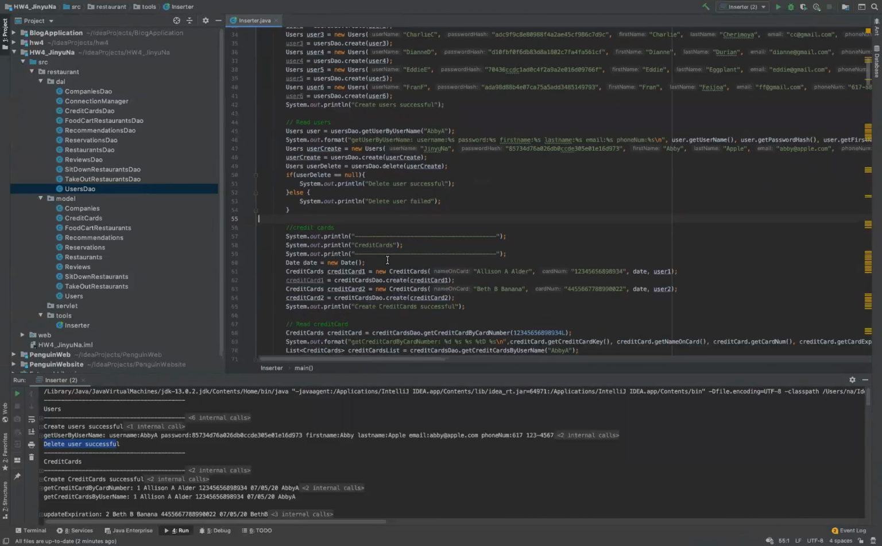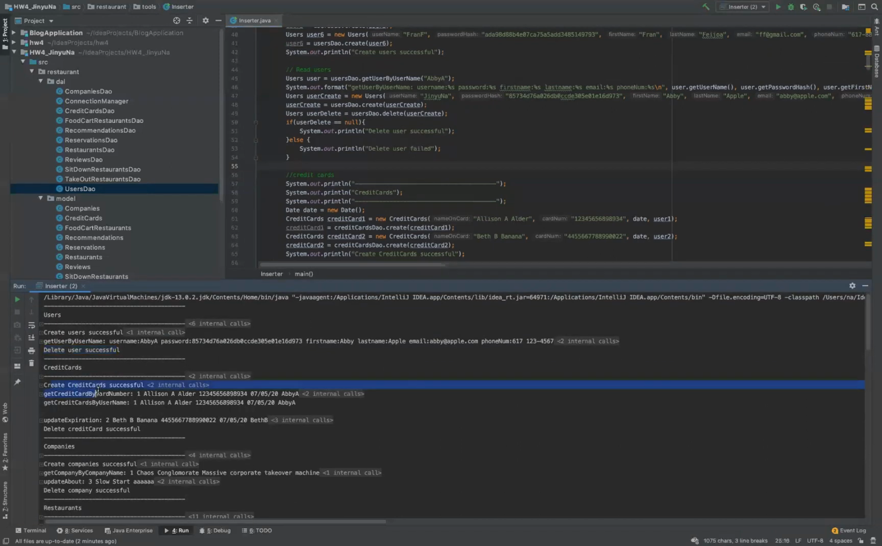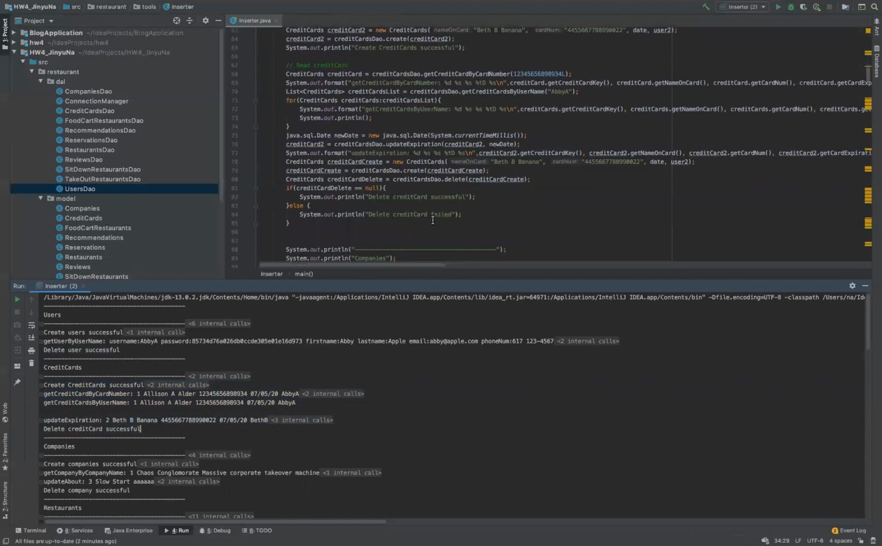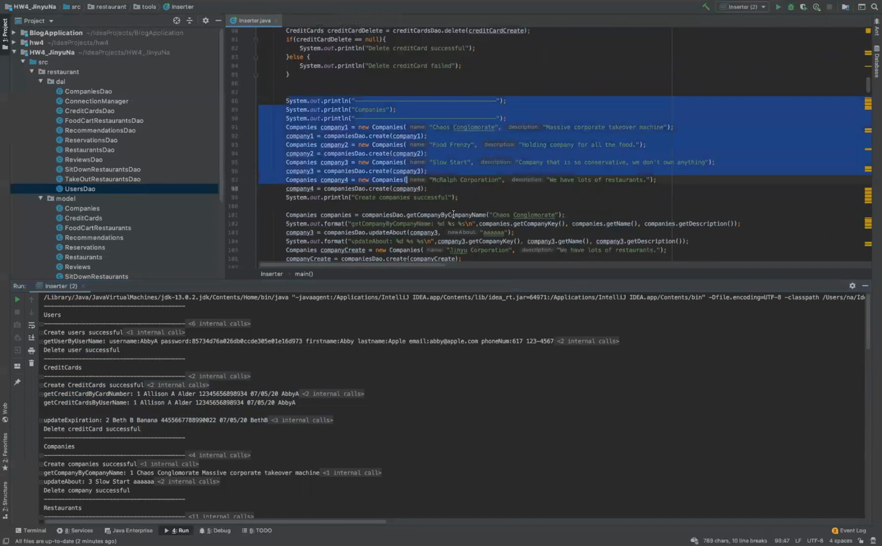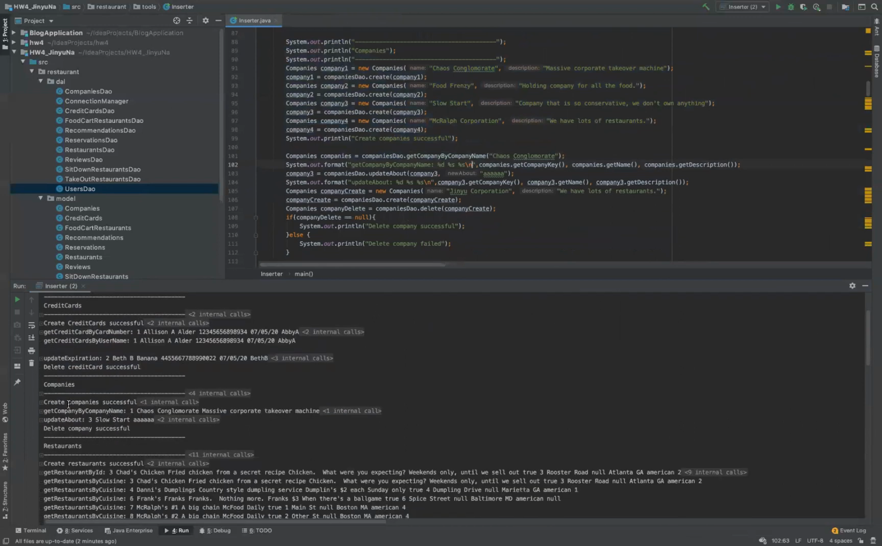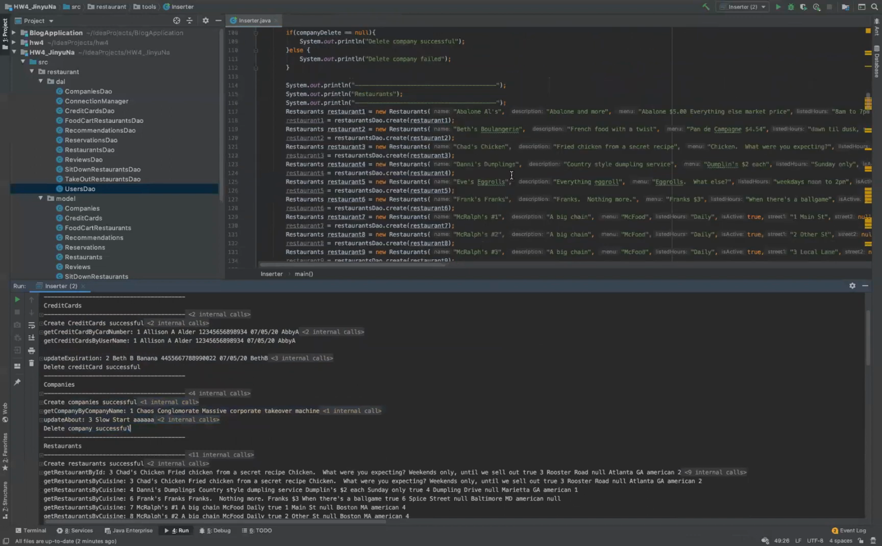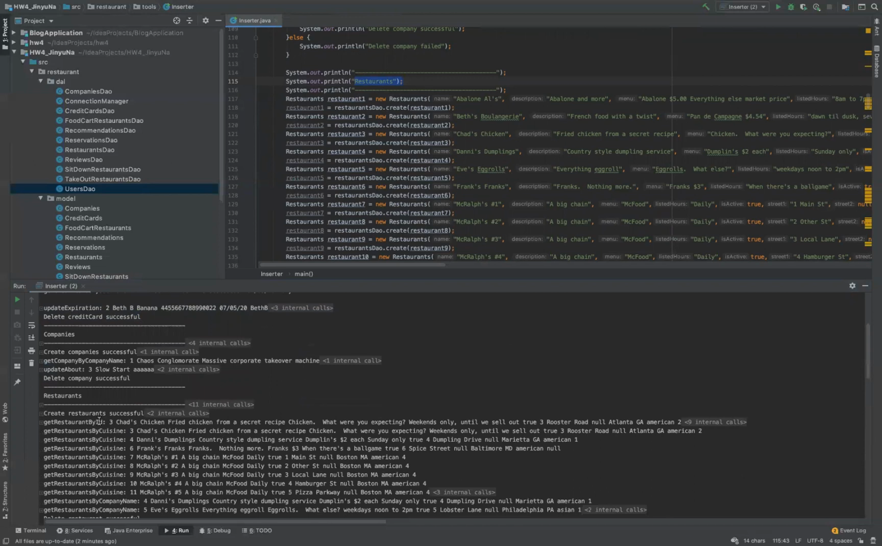Okay, the next one is credit cards. It has 5 functions here. And the companies. It has 4 functions here. And restaurants. Restaurants is a superclass type.